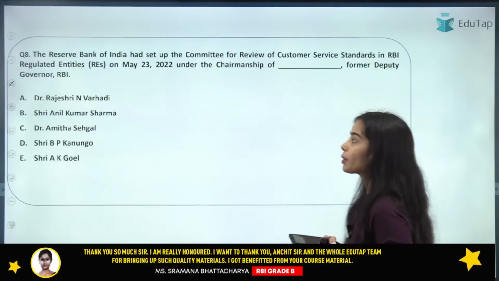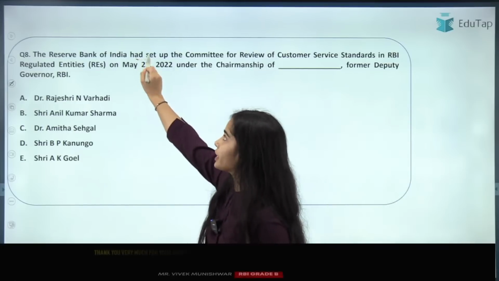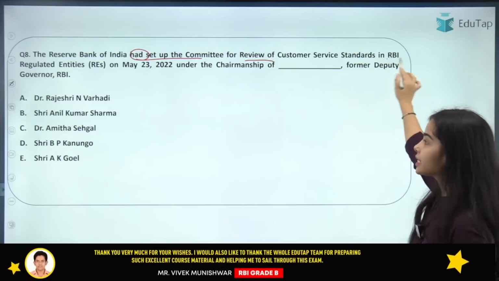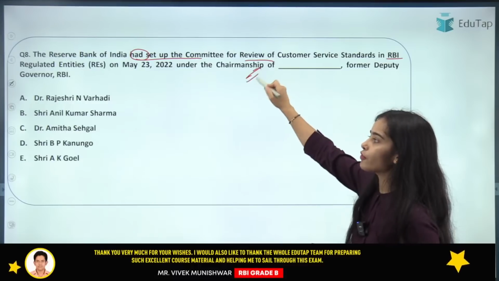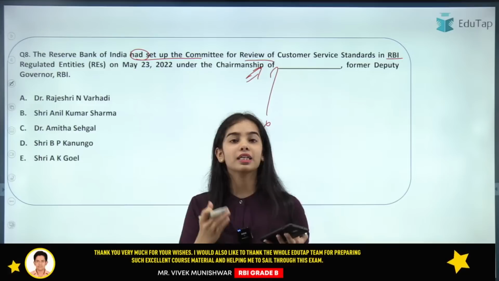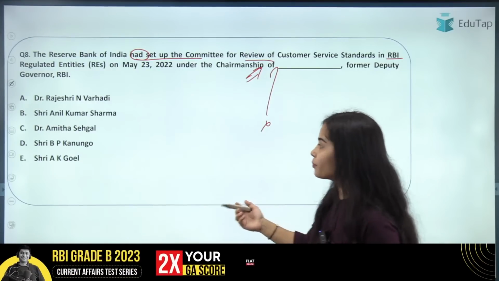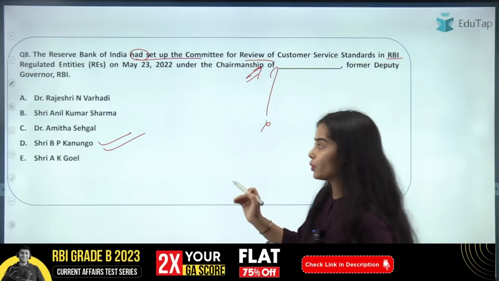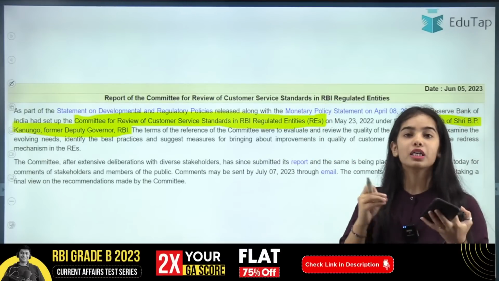Okay. So now coming to the next question, that is regarding the committee. The Reserve Bank of India had set up the committee for review of customer service standards in the Reserve Bank of India regulated entities under the chairmanship of who? So this committee was set up under the chairmanship of who among these? So I am getting the answer D here, and that is absolutely correct. It was under the chairmanship of Shri B.P. Kanungo.